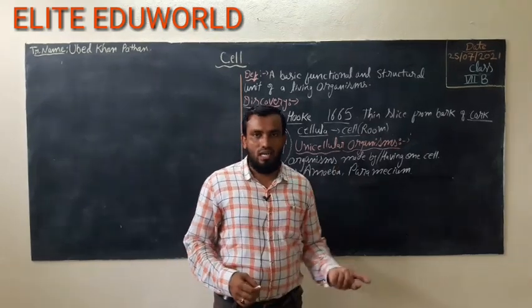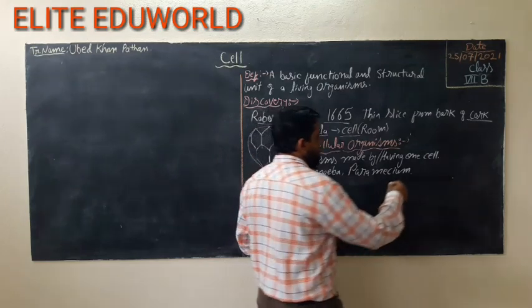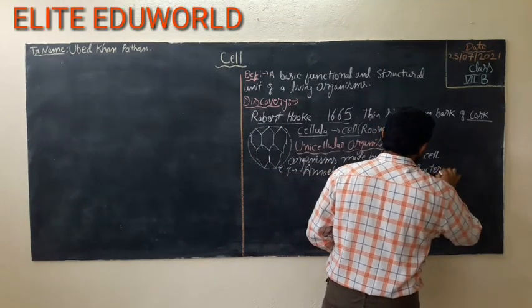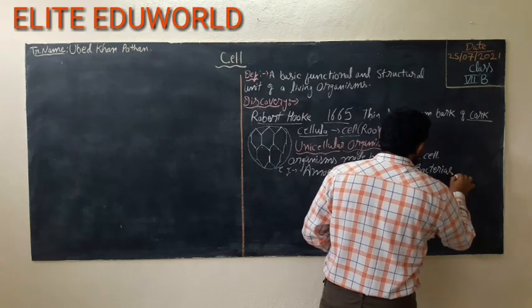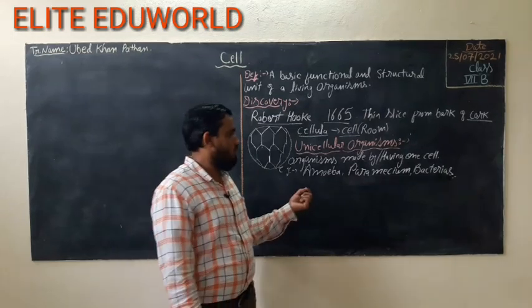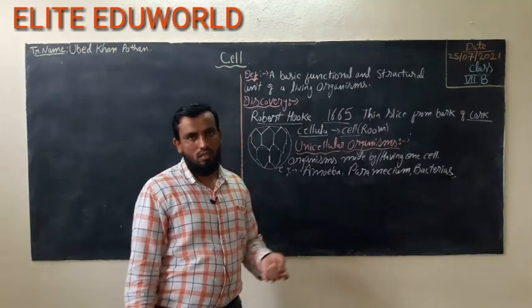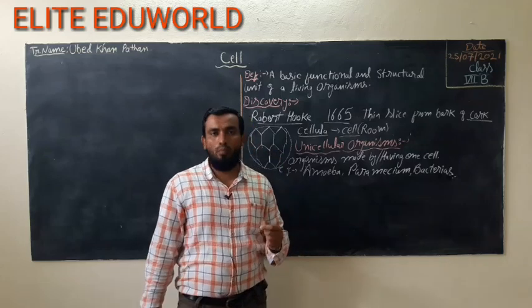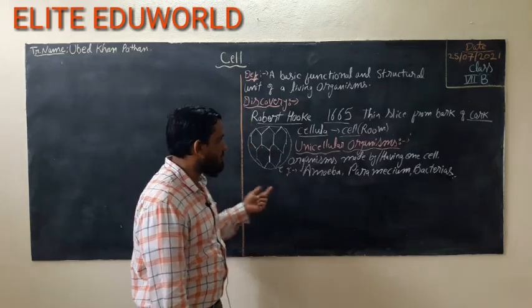There are also some bacteria which are unicellular. Bacteria are very small, so small that we cannot see them with our naked eyes, because I am saying it is one cell, and a cell is very small, very microscopic. So we cannot see this organism with the naked eye.